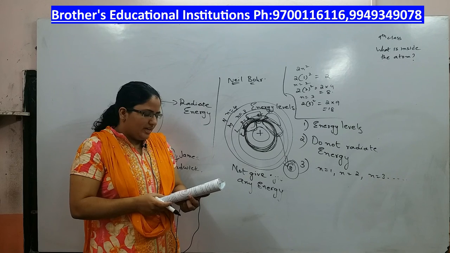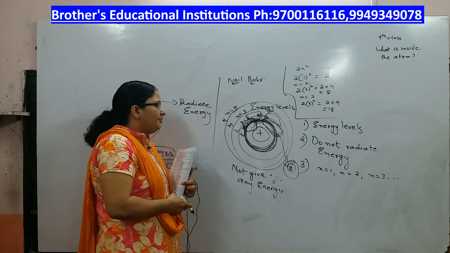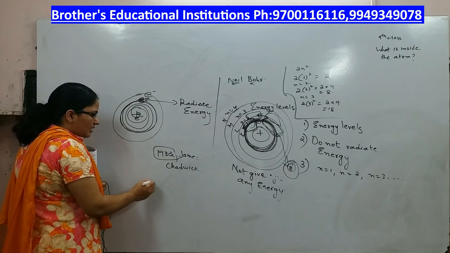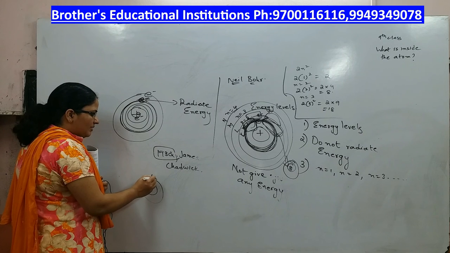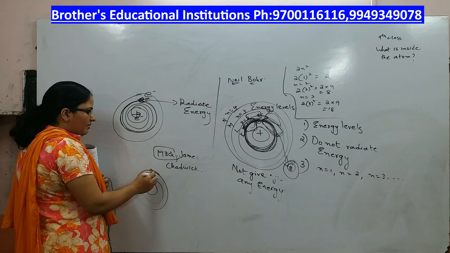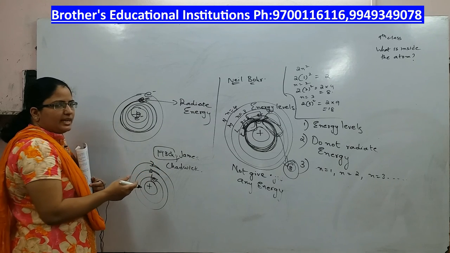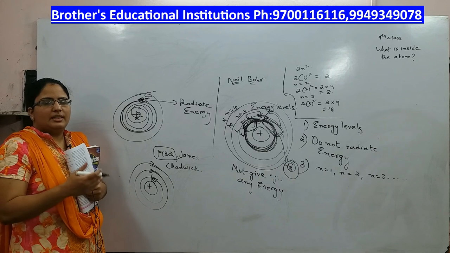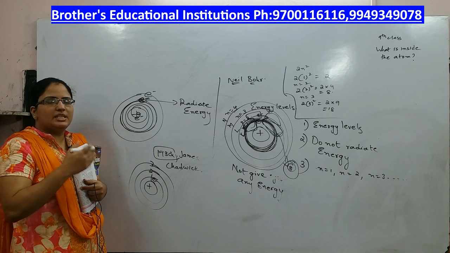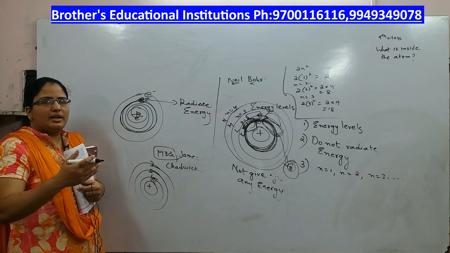Electrons cannot be filled in a given shell unless the inner shells are completely filled. First shell electrons will be filled first, second shell electrons will be filled next, and third shell electrons will fill after the second shell is filled. For the filling of electrons, the inner shells have to be filled first, and next it goes to the higher energy levels.